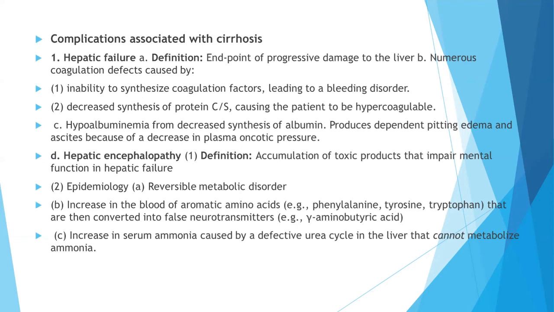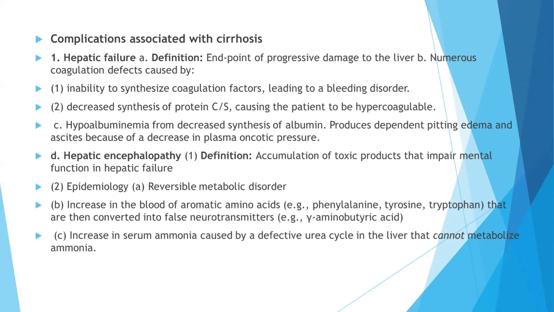Epidemiology, there is the reverse metabolic disorder, which leads to the increase in the blood of the aromatic amino acids that are then converted into the false neurotransmitter. The increase in the serum ammonia is caused by a defective urea cycle in the liver that cannot metabolize the ammonia.